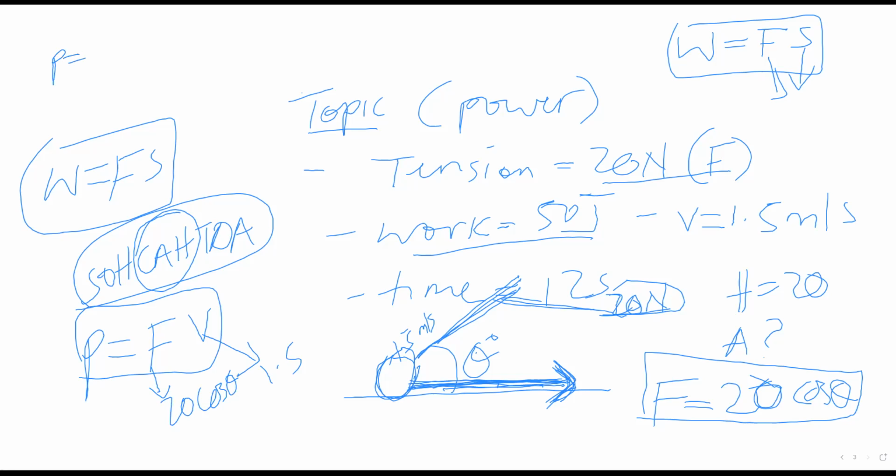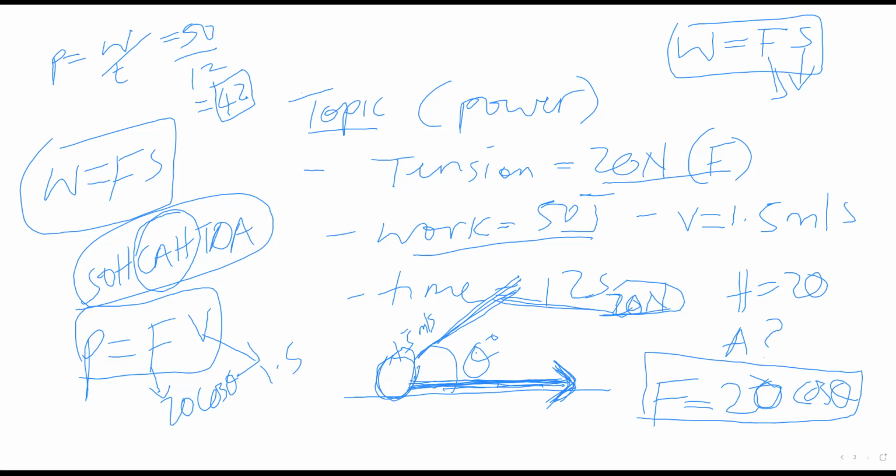Power is also work done over time. Work done by the tension is 50 joules and time is 12 seconds. So this gives us 42.